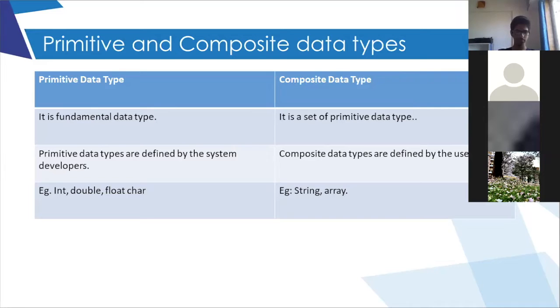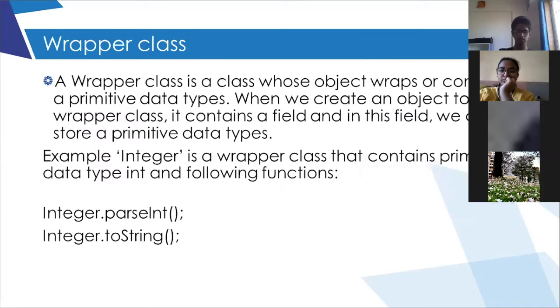Wrapper classes are the place where the primitive data types are stored. Like the integer values, int is a data type, and what will be the wrapper class of int? Int is the data type and Integer is the wrapper class. And the functions related to that primitive data type will be stored in the wrapper class.